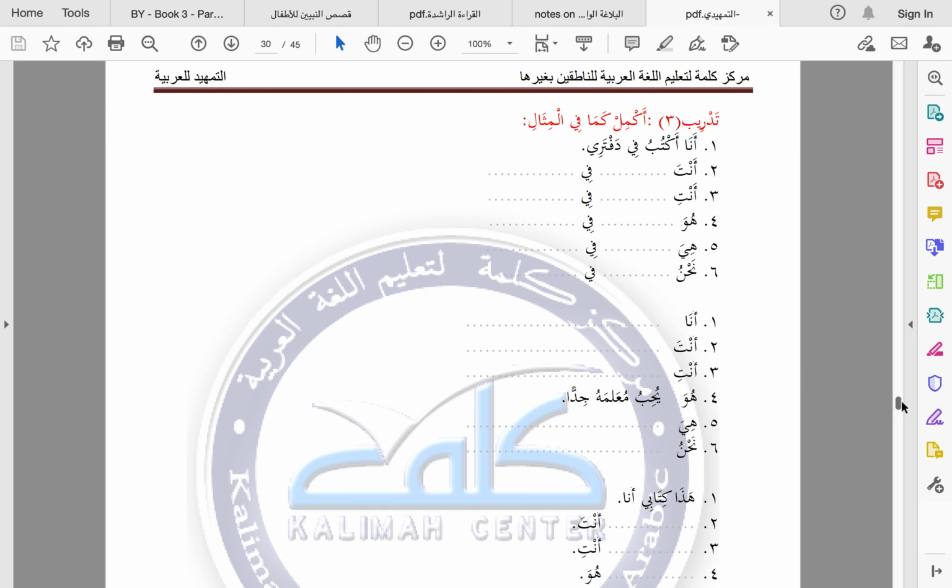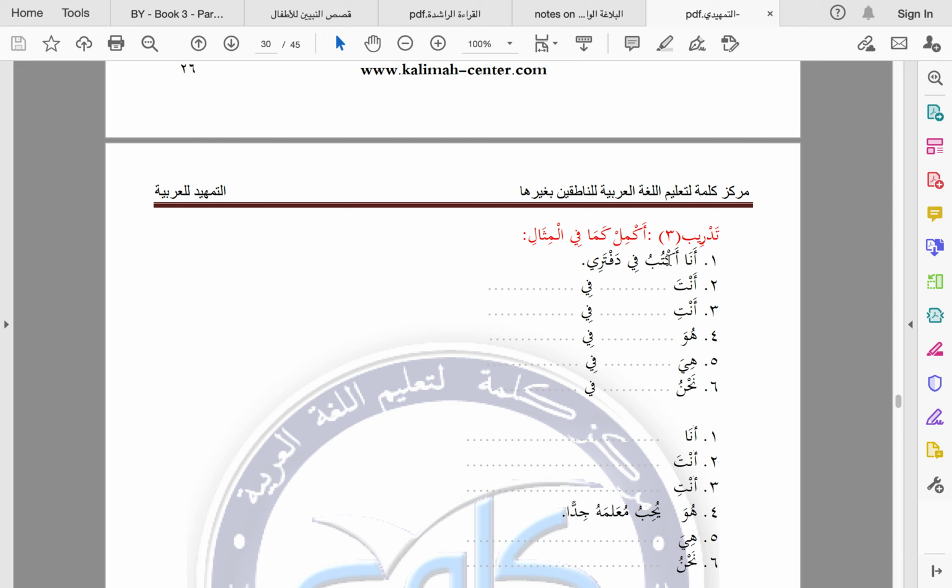Right, guys. Next activity is combining the verbs and now the possessive nouns. So the first one, it says أنا أكتب في دفتري. So this ya represents mine, and أكتب represents I, that I'm doing it. So أنت would be أنت تكتب في دفترك. Okay, أنت تكتبين في دفترك. So you female are writing in your notepad. How would we say huwa, how would we say hiya, and how would we say nahnu? Remember, guys, the verb's going to change, and so is the possessive noun going to change. So I'll give you a few minutes for that, inshallah.